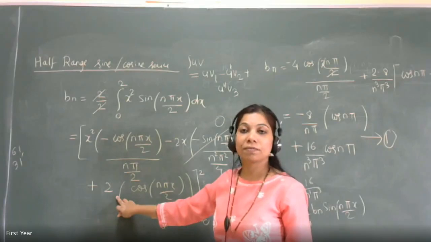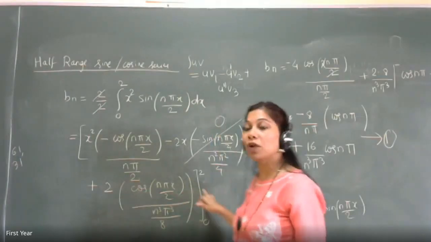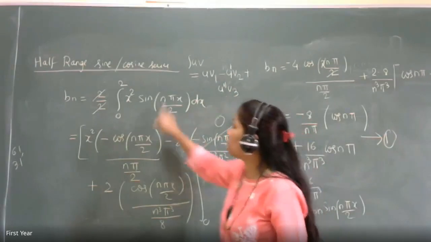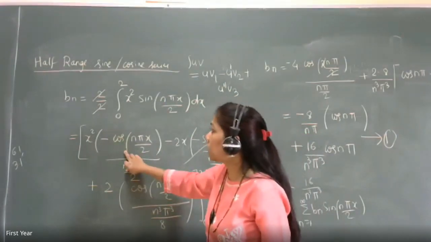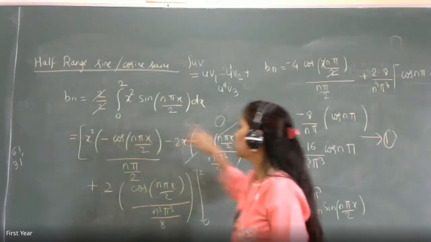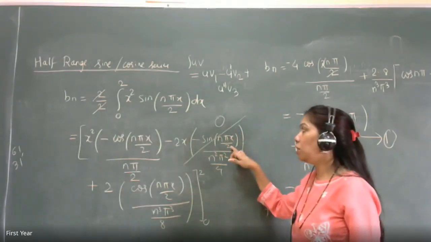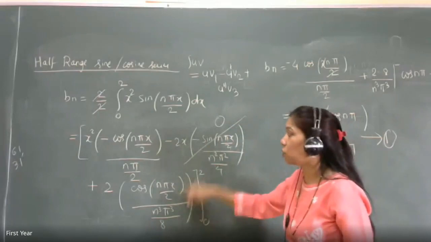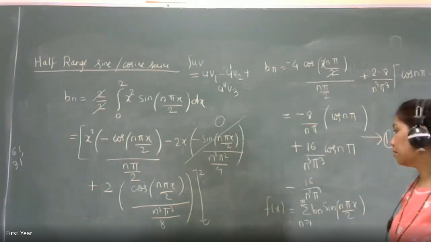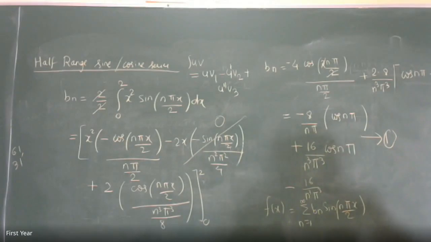ठीक है? Okay. After this, what will be the derivative of 2? It will be 0, na? So I'm not writing the further terms. Okay. And v1, v2, v3 means first integration of sine, then second integration of sine. Second integration of sine means one more integration of minus cos, which is minus sine. And one more integration of minus sine will give you third integration, which is minus of minus cos, plus cos. Okay? Any other doubt?